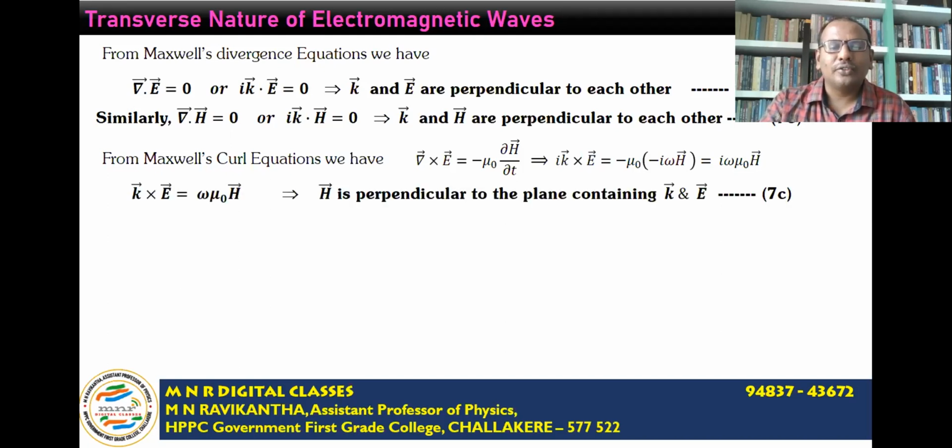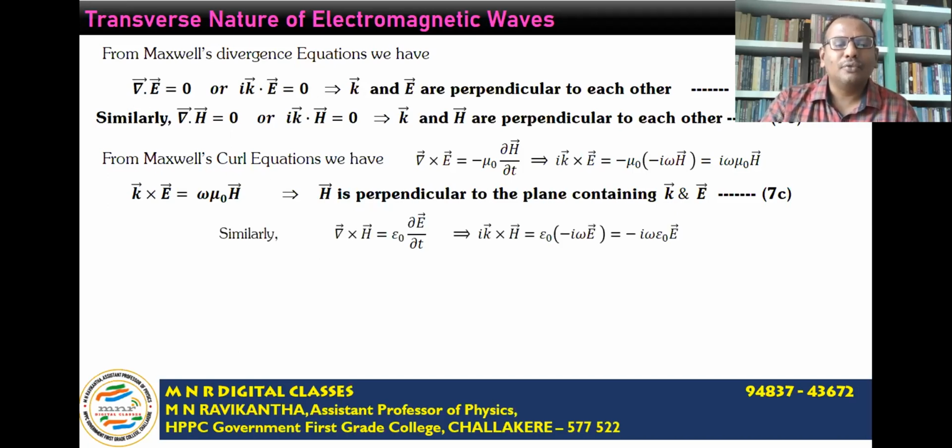Now taking i outside, eliminating i from the LHS and RHS, we get k cross E is equal to ωμ₀ times H. From this it is clear that the cross product of two vectors is equal to H. It implies H is perpendicular to both k and E. That is, H is perpendicular to the plane containing k and E. Call this 7c.